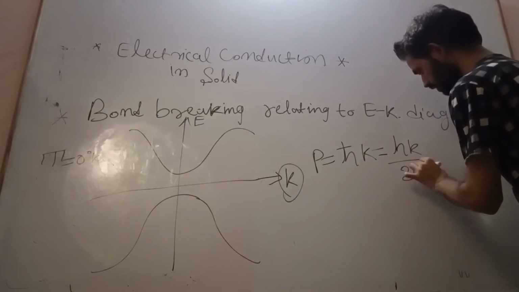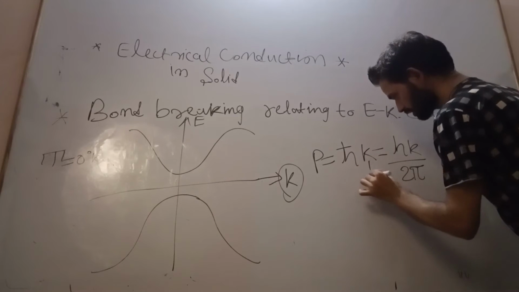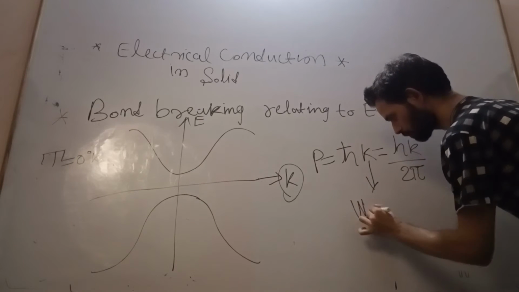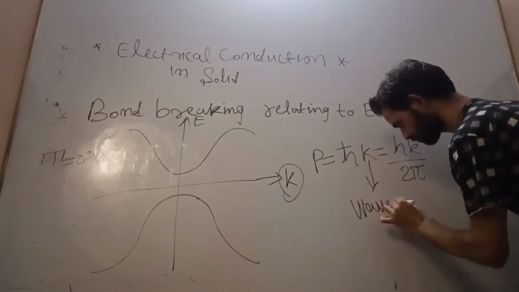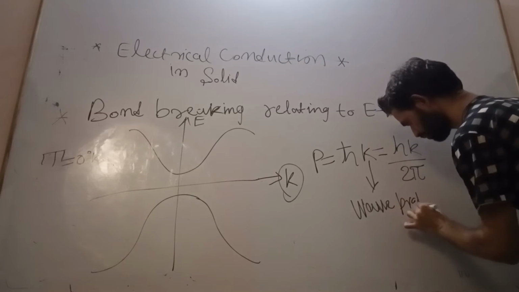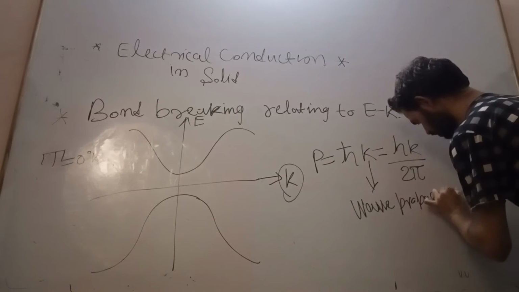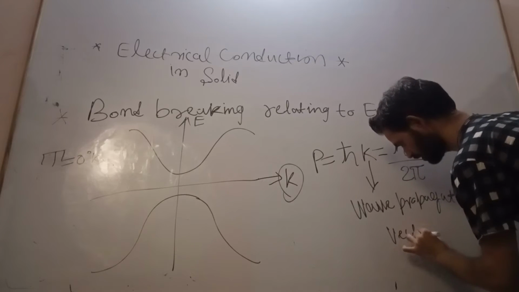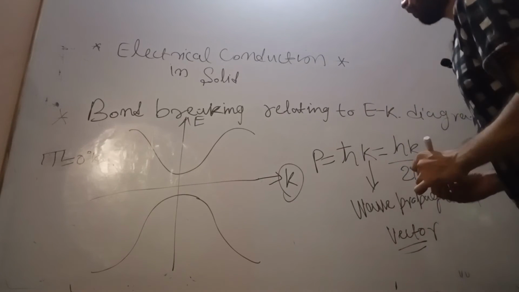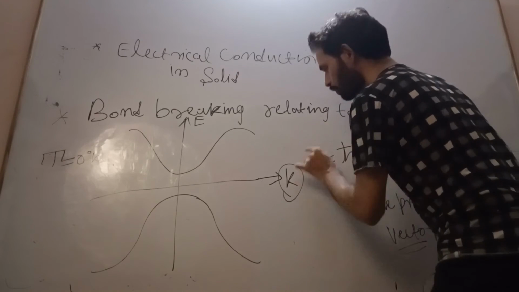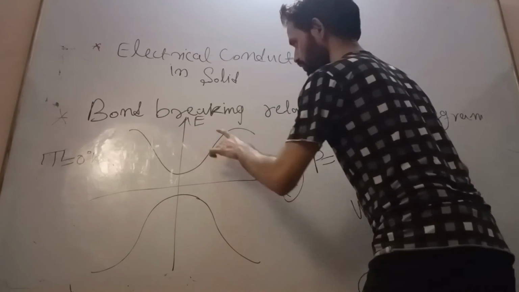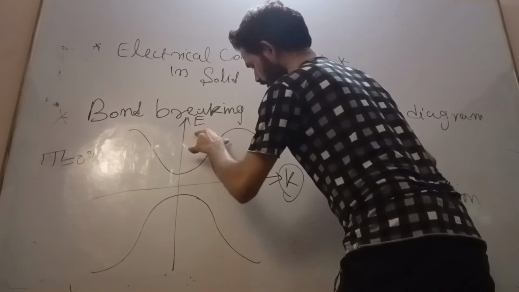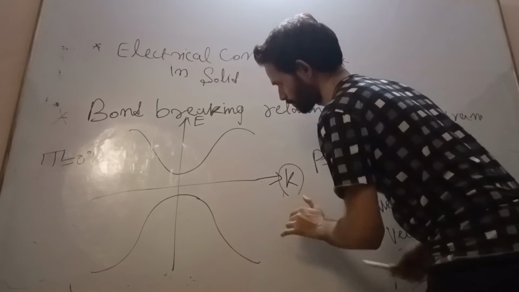This K is actually the wave propagation vector, which is related to momentum. That's why it is known as the EK diagram, or energy versus momentum diagram.